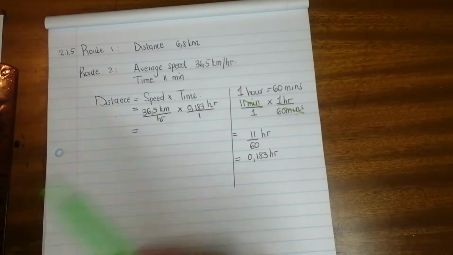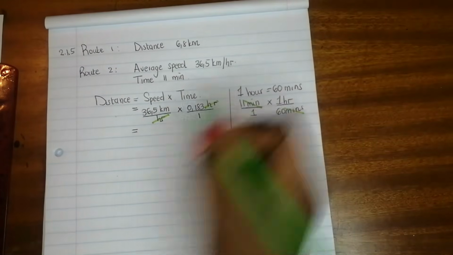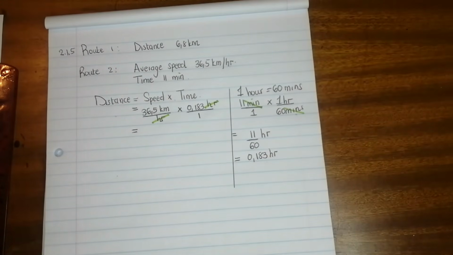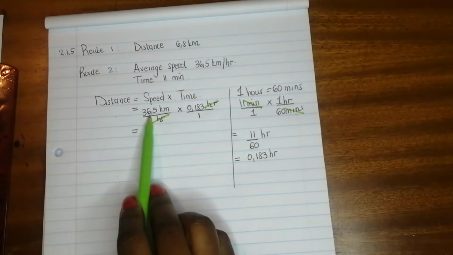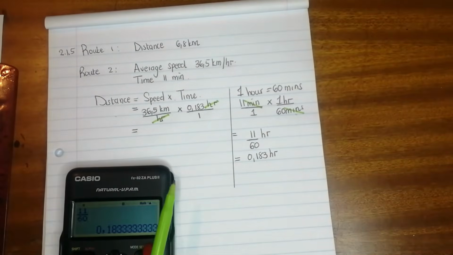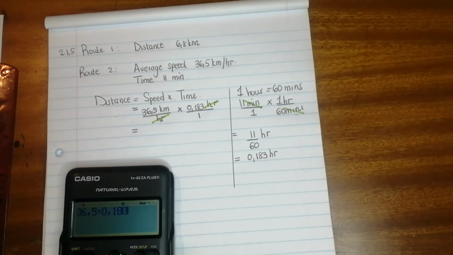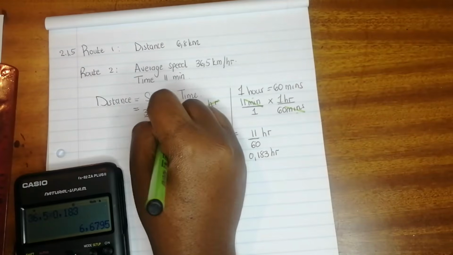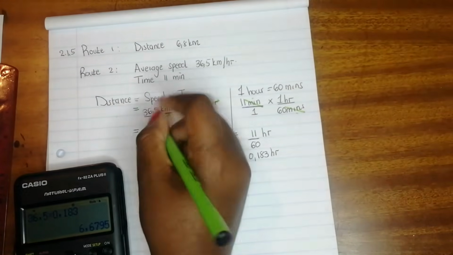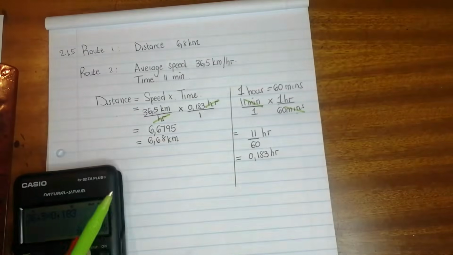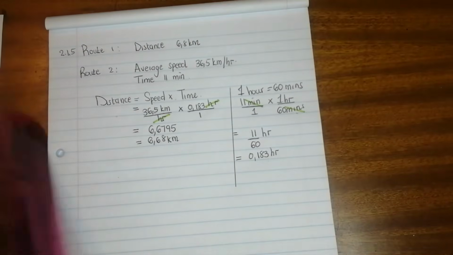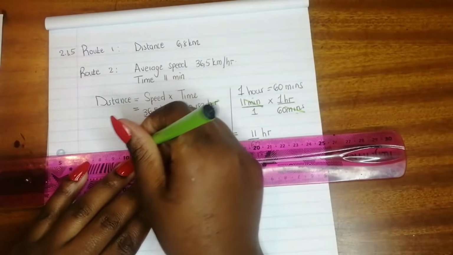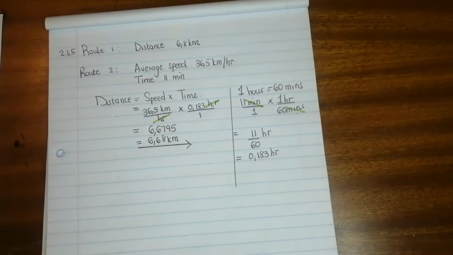The hour and the hour cancel, and you're going to be left with 36.5 kilometers multiplied by 0.183, which is 6.6795, so 6.68 kilometers, right? So this is our distance in kilometers for our route 2.